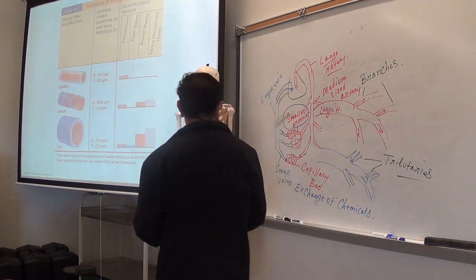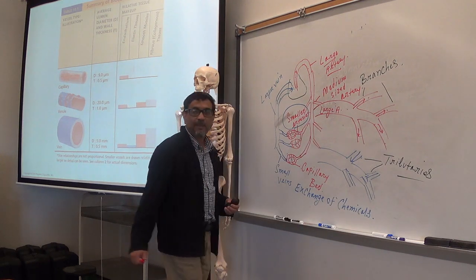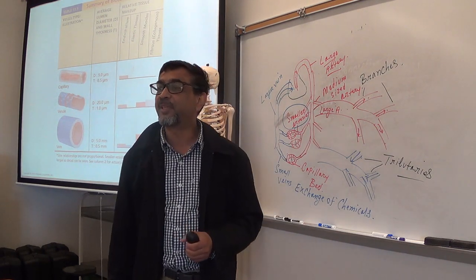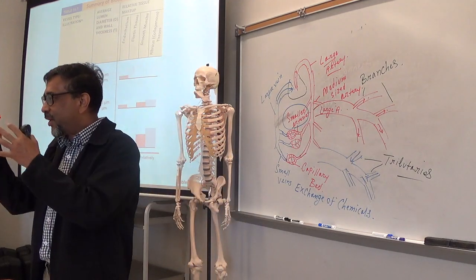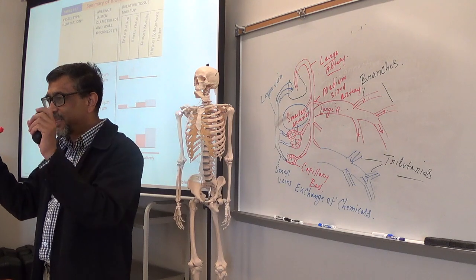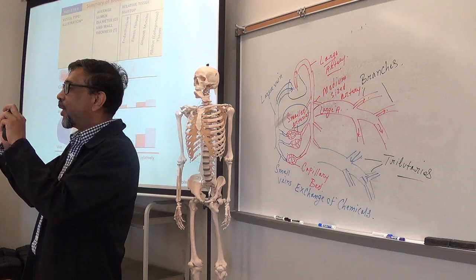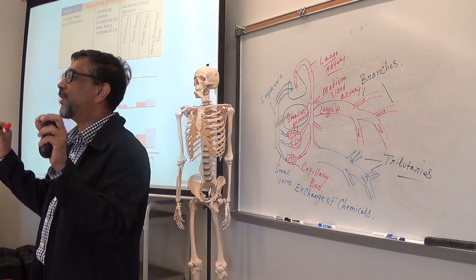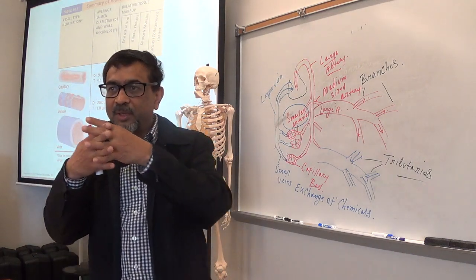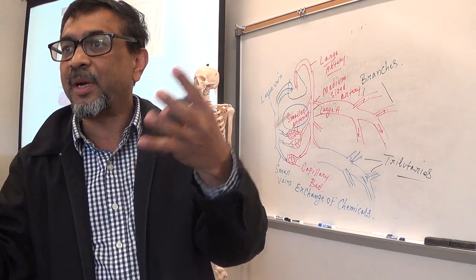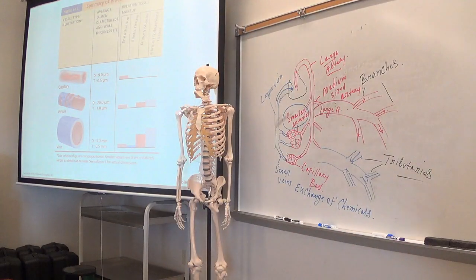Then the capillary. If you see, the capillary wall is extremely thin, very thin. That allows the exchange of chemicals. Make sense? If the wall is thick, exchange will not occur easily. That's why the capillary wall is what? Extremely thin. So gas can easily cross or pass through it. Other chemicals, nutrients, and metabolic wastes can pass through the capillary wall.